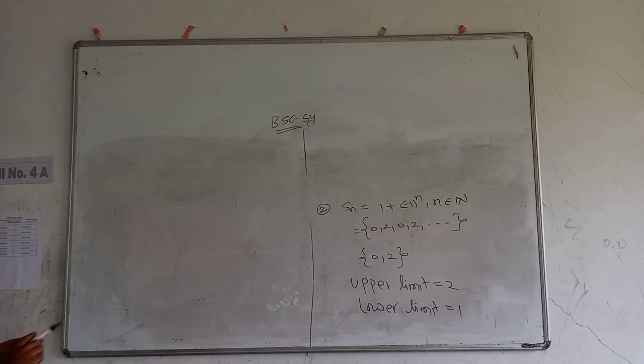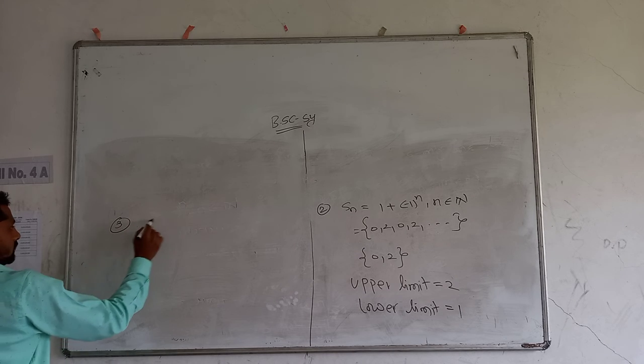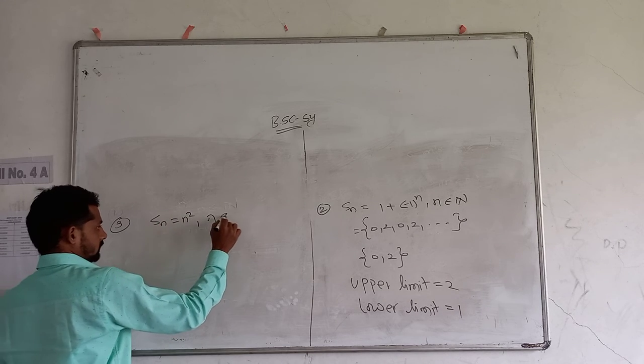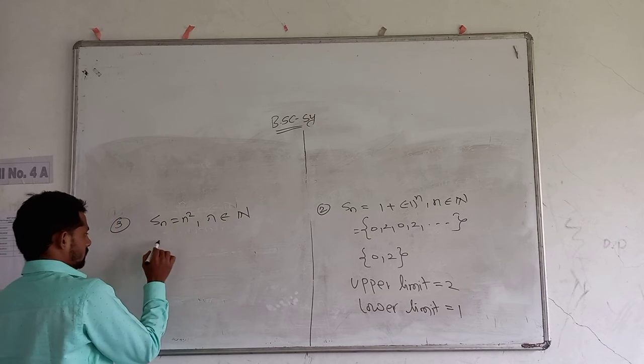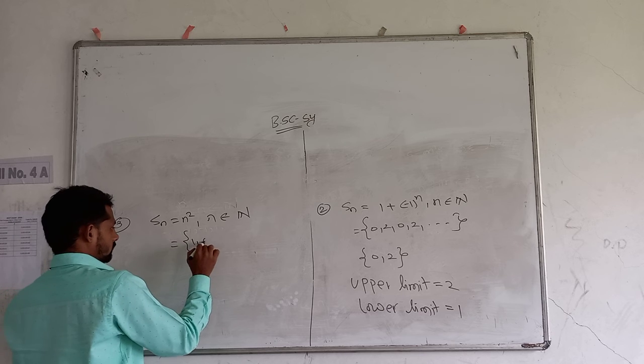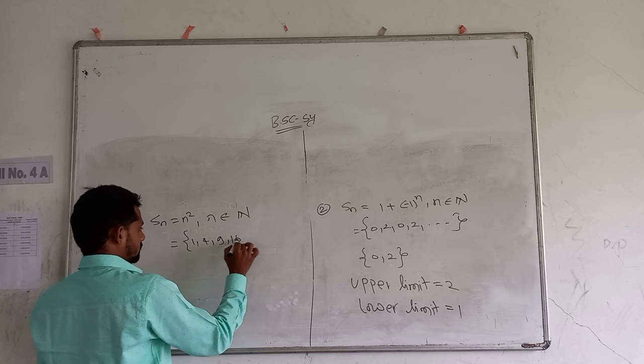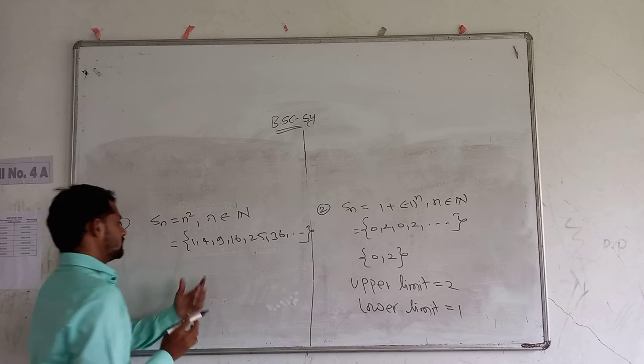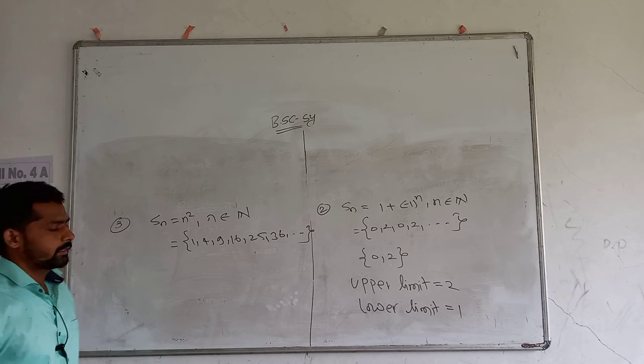Consider the third example. Sn is equal to n square, n belongs to the set of natural numbers. So this sequence is 1, 4, 9, 16, 25, 36 and so on. Now this sequence is not bounded above.